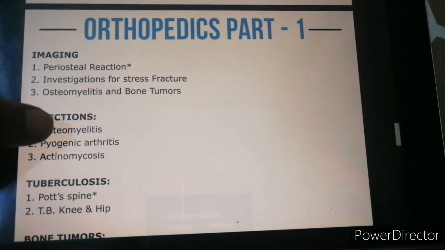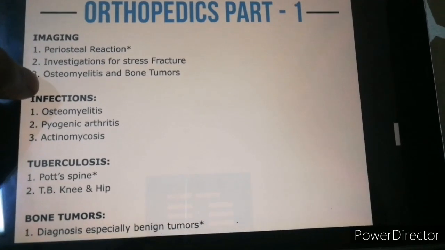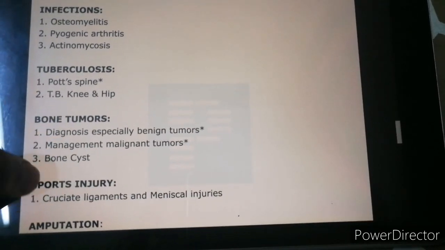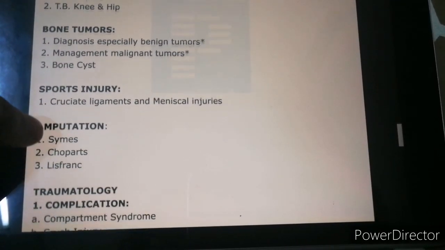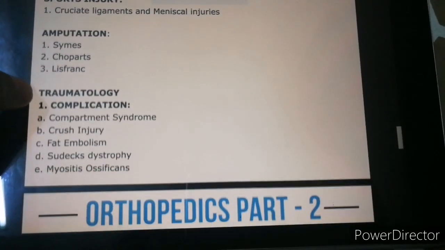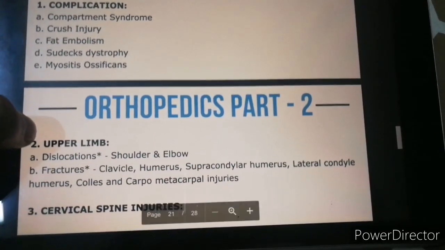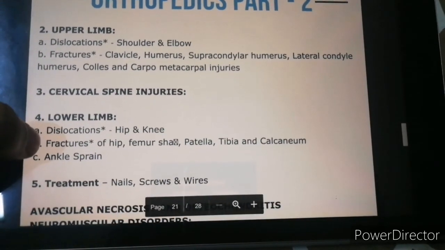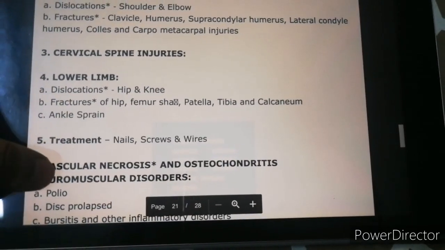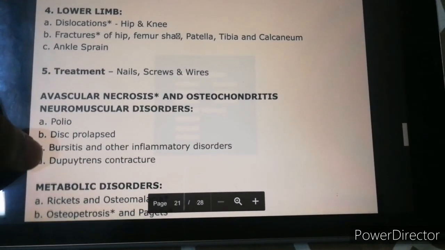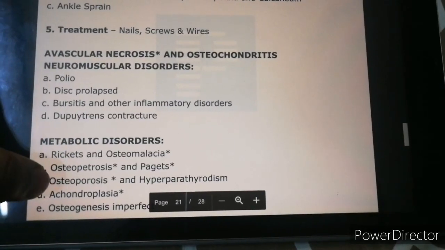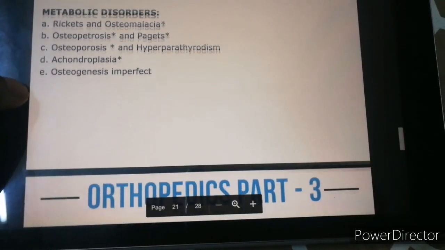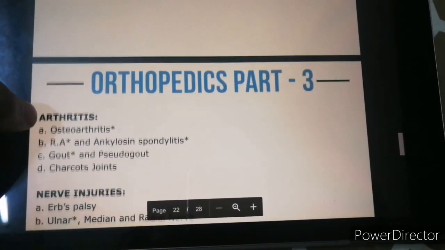We're going to look at the part 1 now. Moving to part 2. And finally part 3.